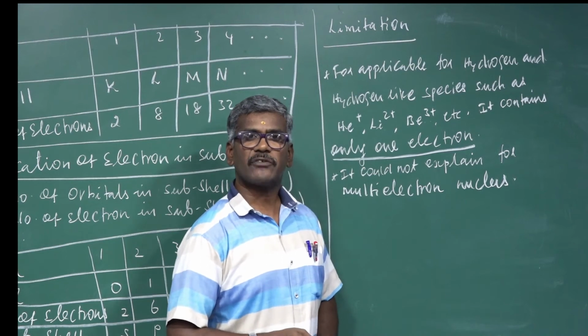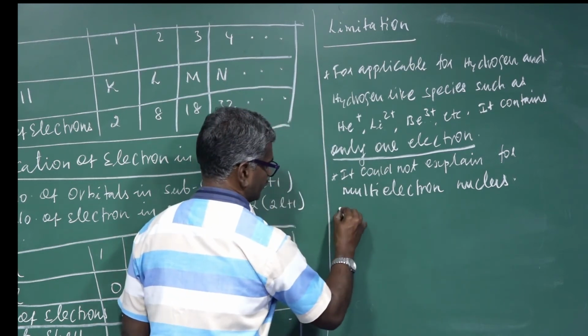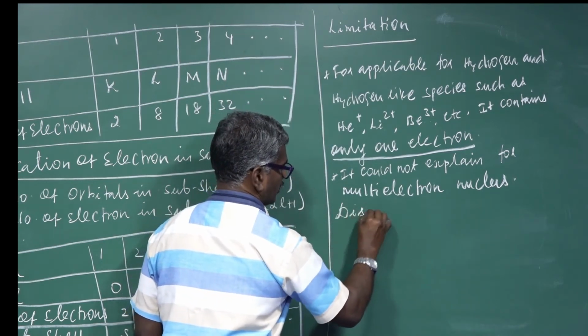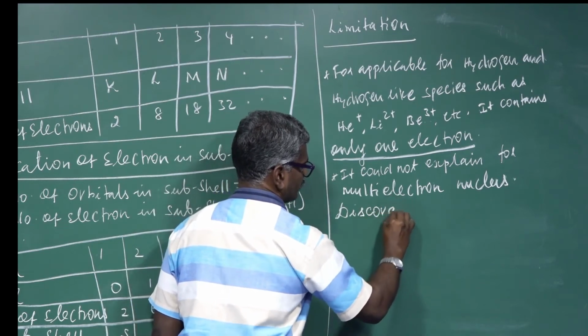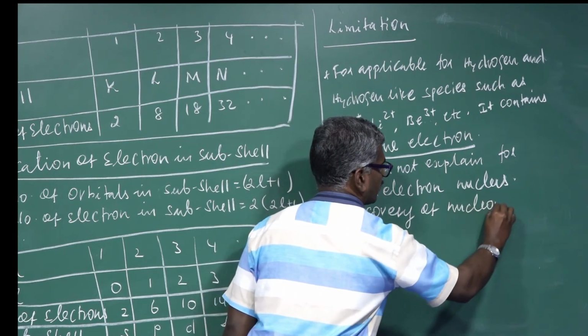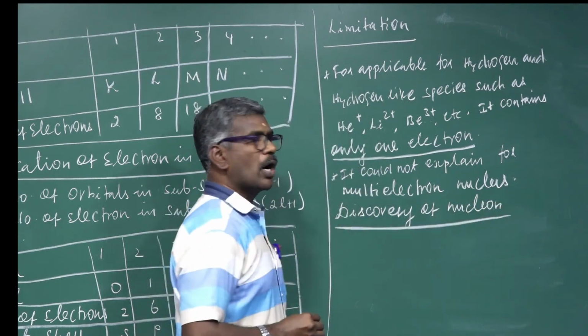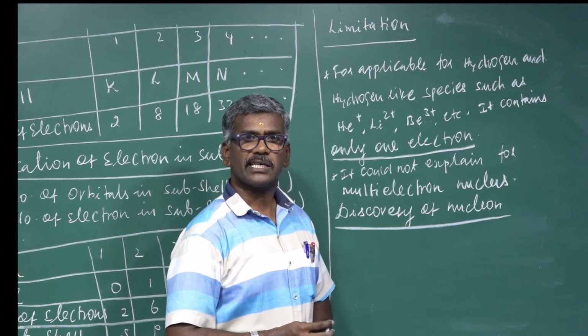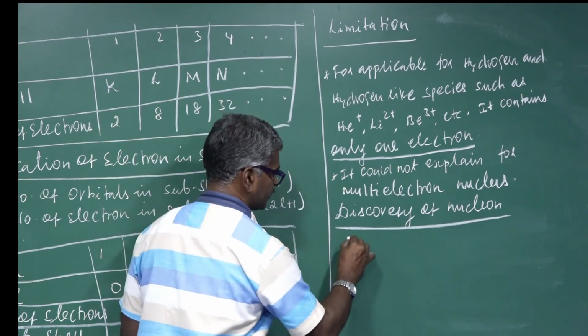Another one, discovery of neutrons. Neutron was discovered by James Chadwick.